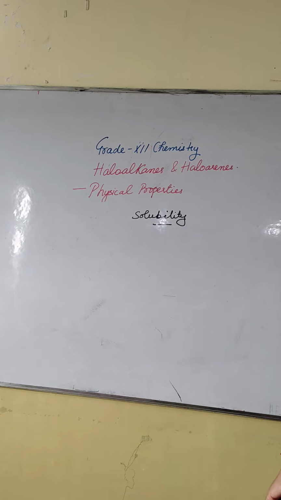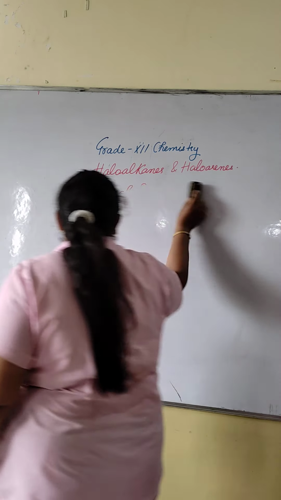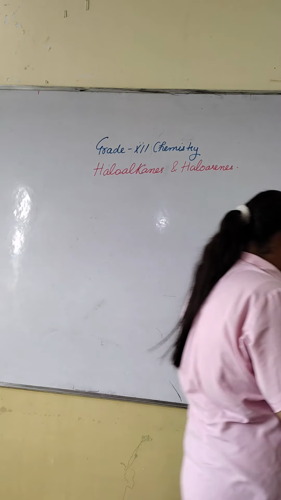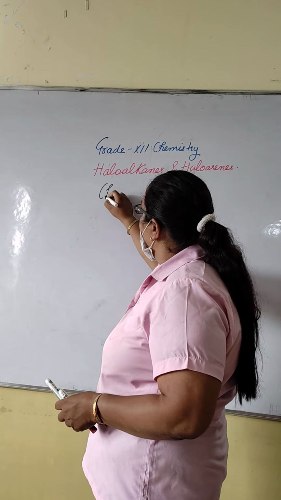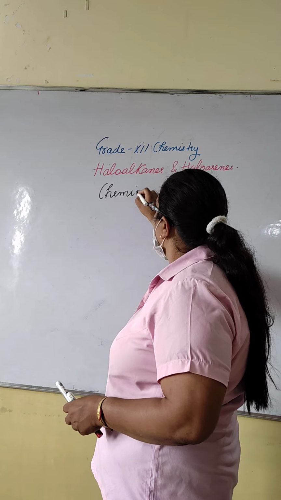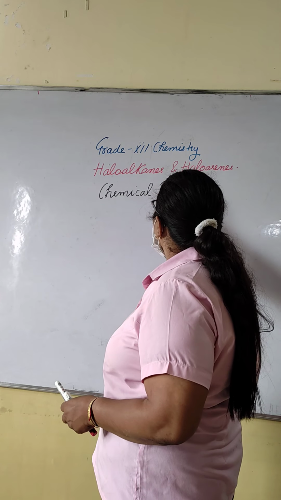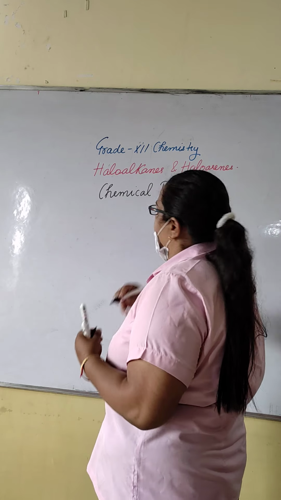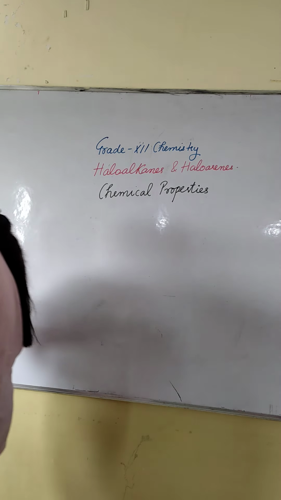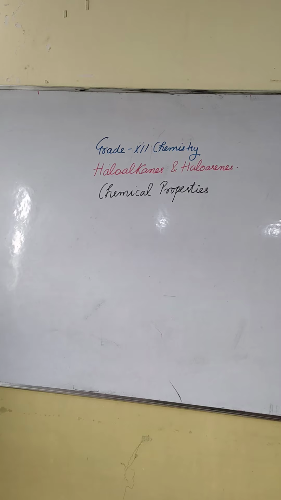Next is about chemical properties. That is very important. A very important topic from this chapter. Chemical properties of haloalkanes and haloarenes.